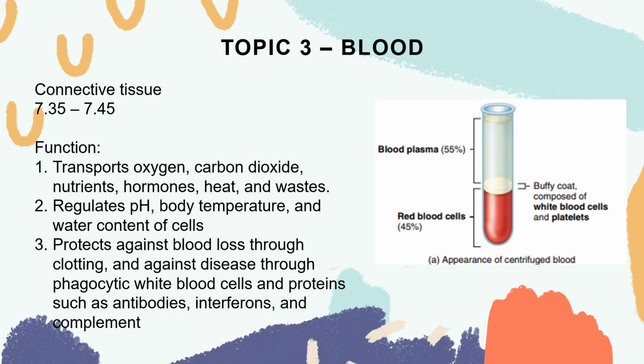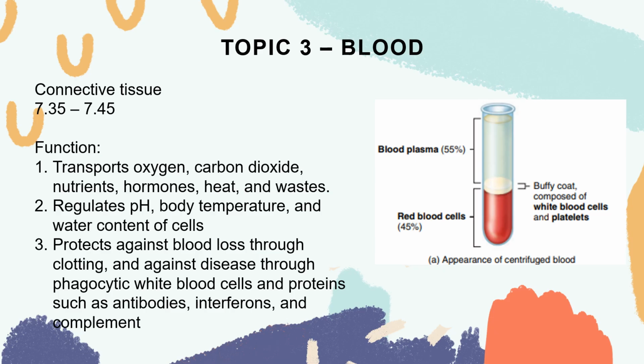Again, bright red with oxygen, dark red deoxygenated or without oxygen. An average adult has a total blood volume of 5 to 6 liters, which constitutes 24% of extracellular fluid and 8% of the body's mass. Please remember that there's a difference between total blood volume of males and females due to the difference in body size.